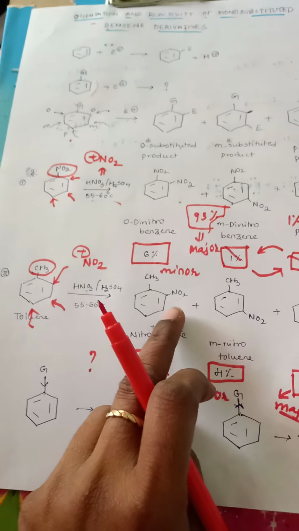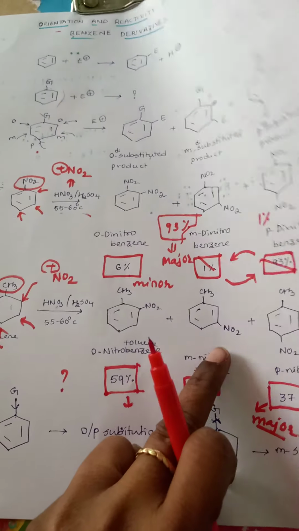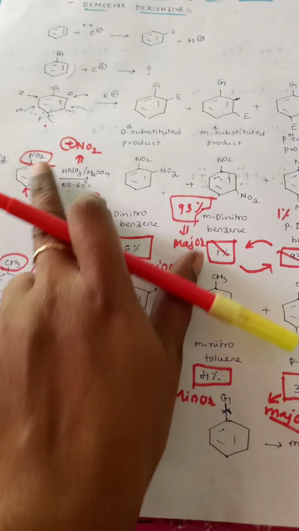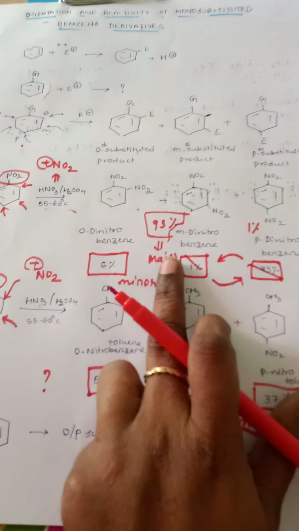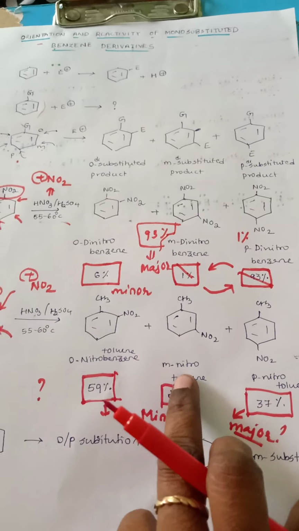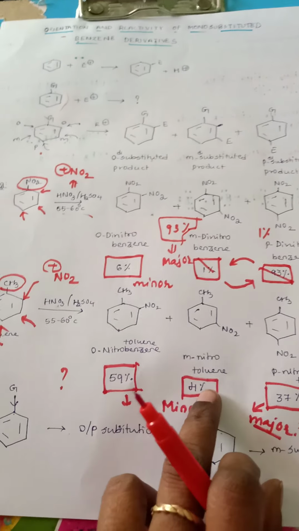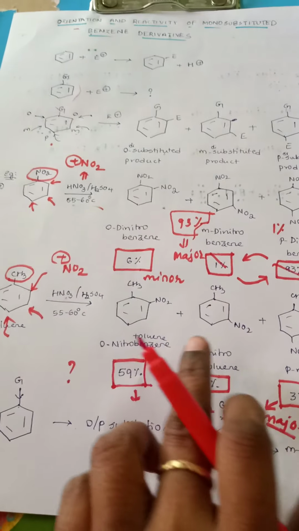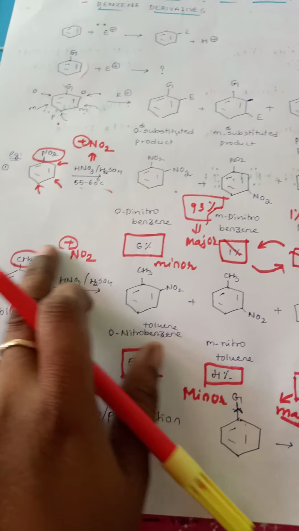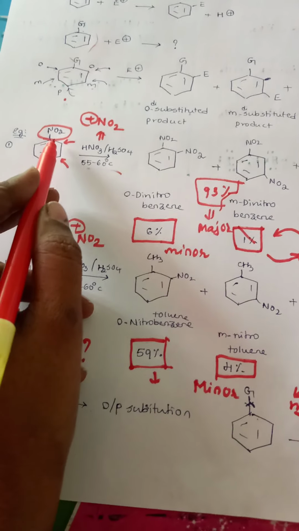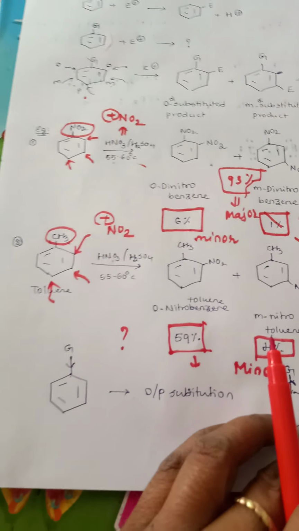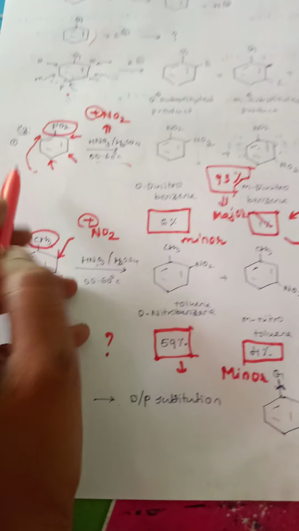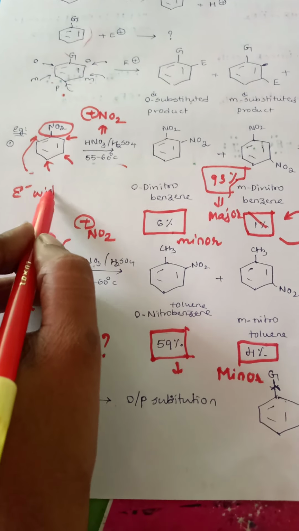So from this it is evident that the type of product formed depends upon the nature of the already existing group. Whatever the nature of the existing group, that determines the type of product formed. Which one is obtained as major and which as minor is ultimately decided by it. The orientation and reactivity of all monosubstituted benzenes ultimately depend upon the nature of the existing substituent. Now let's work out the nature of the existing substituent. So G is the nitro group here, which is an example of an electron withdrawing group.